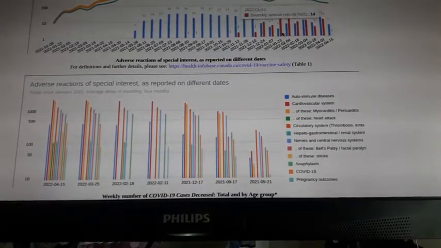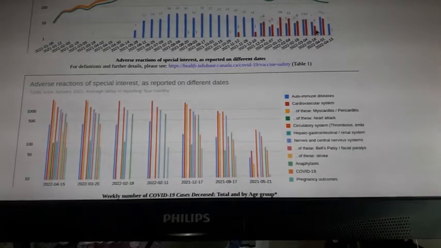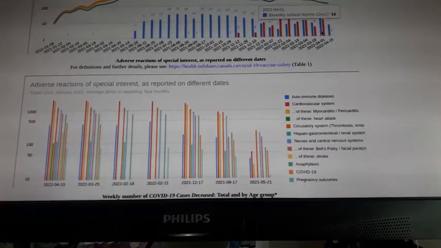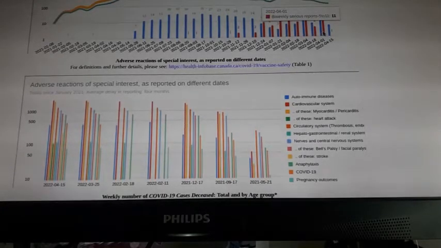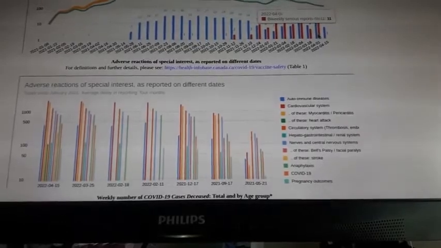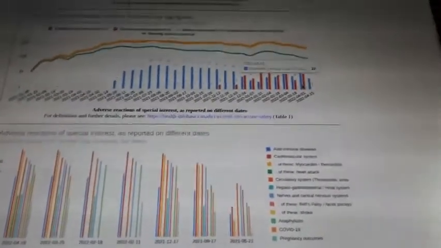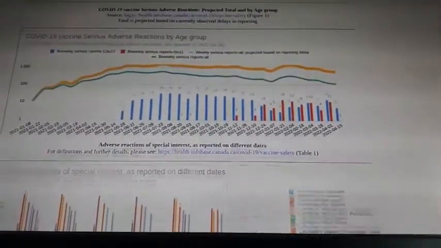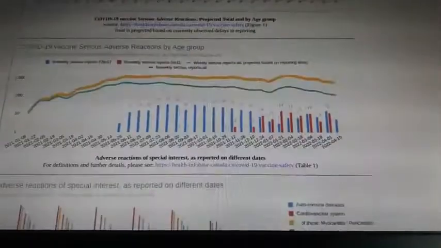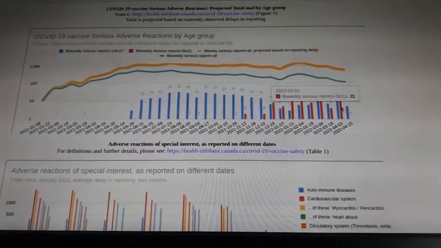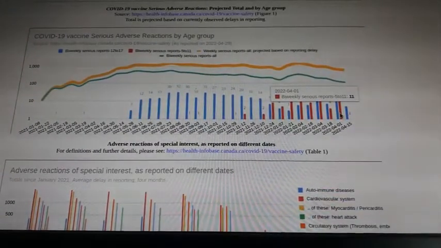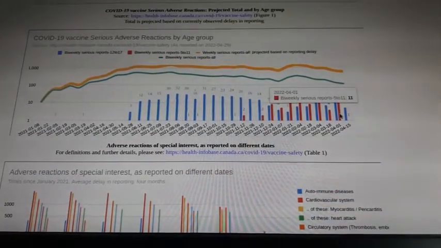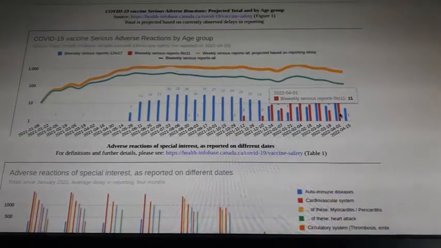Now you see also we have in different color, we have severe reports for children. For children from 5 to 11. I hope, or actually let me put it, okay, sorry, I'll make it bigger. I'll move the screen a little bit. Okay, so you see that for the week of April, it's a bi-weekly report now, we have 11 children who have serious side effects.